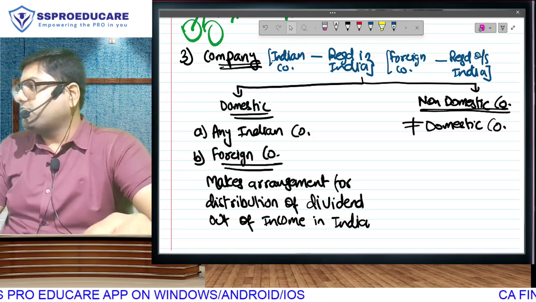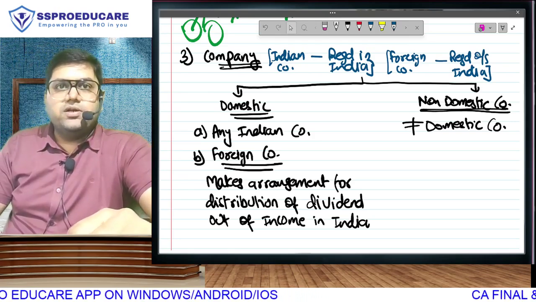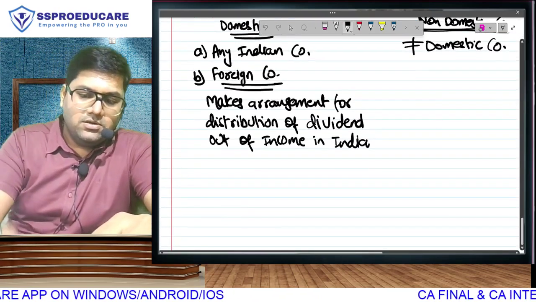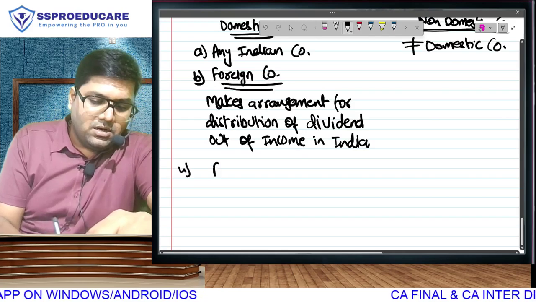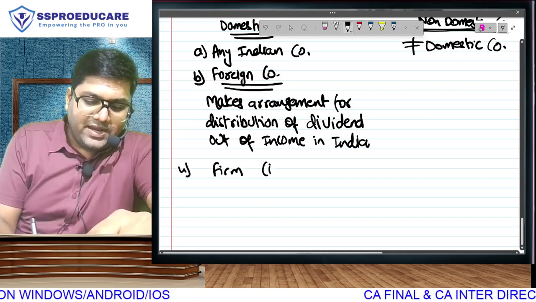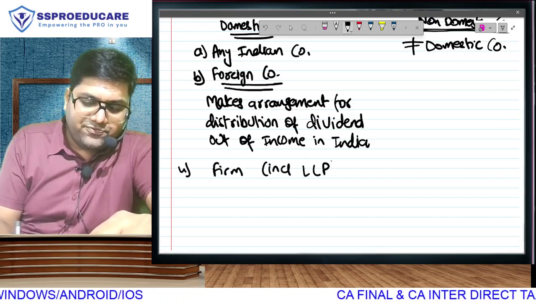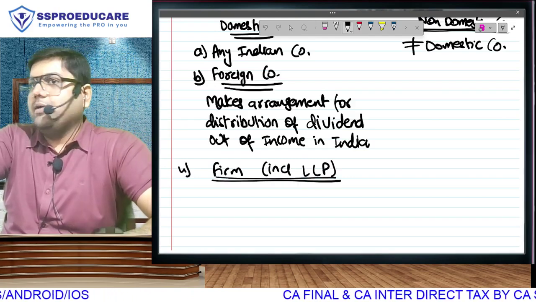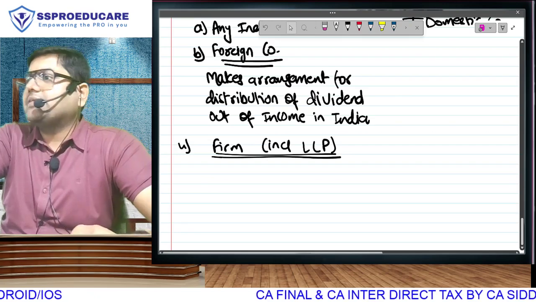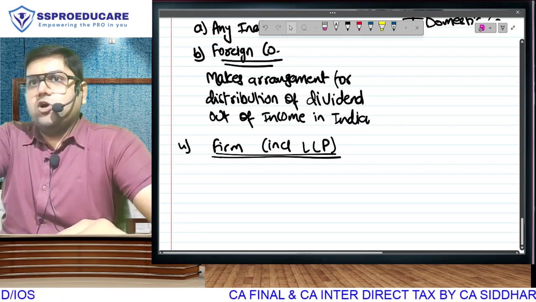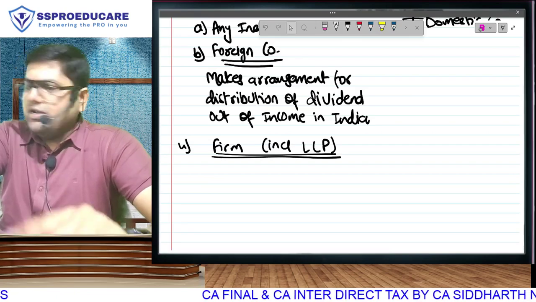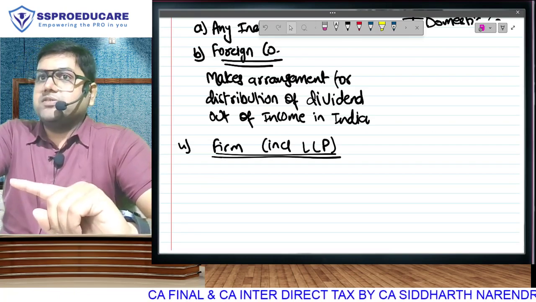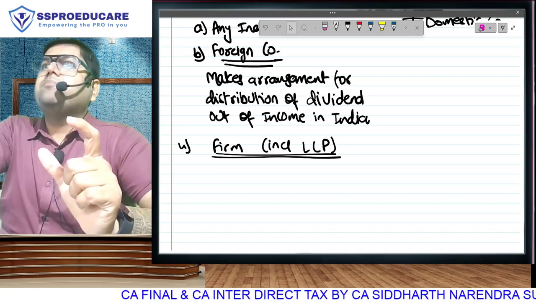First point in the definition of person, individual. Second point in the definition of person, HUF. Third, next, a partnership firm. And wherever in income tax law we write partnership firm, it will always include LLP, limited liability partnership. See, LLP shows mixed characteristics. LLP has got major features of a partnership firm. Only one feature of companies, that is limited liability. For income tax purposes, LLP will be considered as a partnership firm.